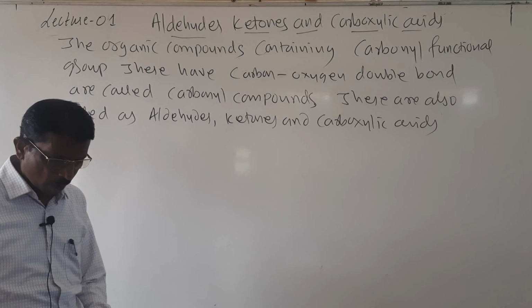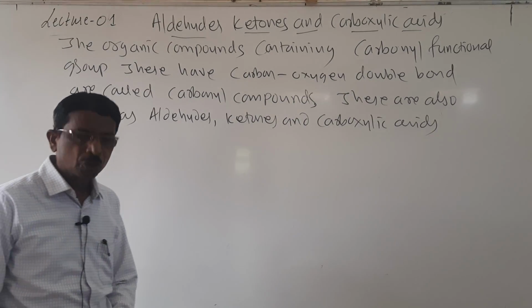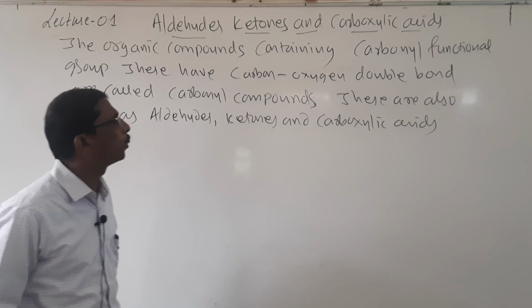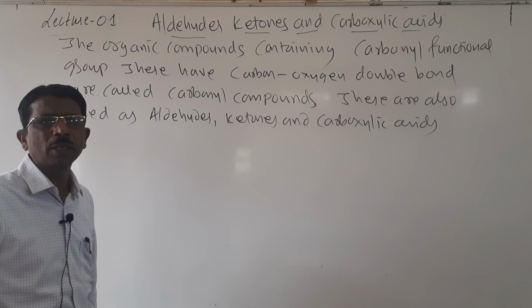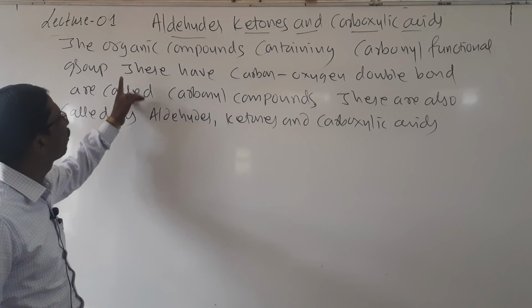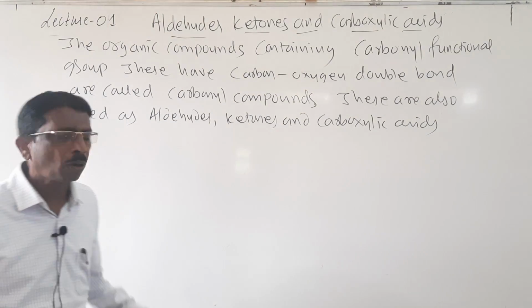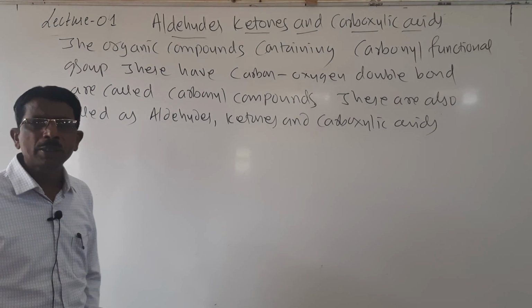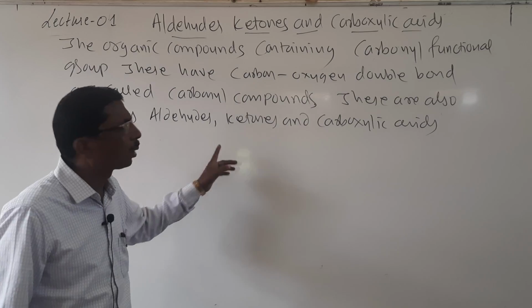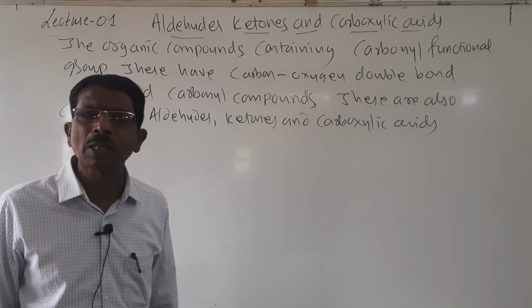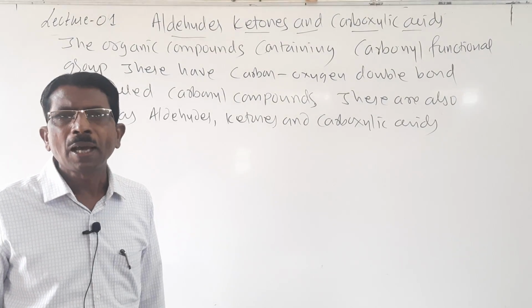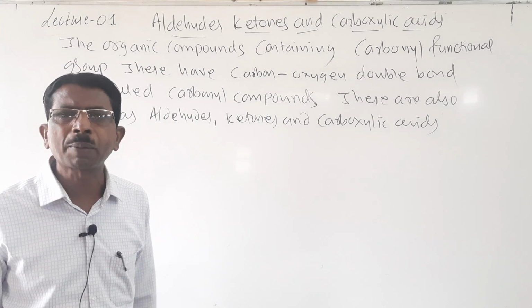They may ask what are carbonyl compounds. A very simple definition: the organic compounds containing the carbonyl functional group are called aldehydes, ketones and carboxylic acids, and due to the presence of the common carbonyl group, these are studied together. Then how do these have the common carbonyl group?